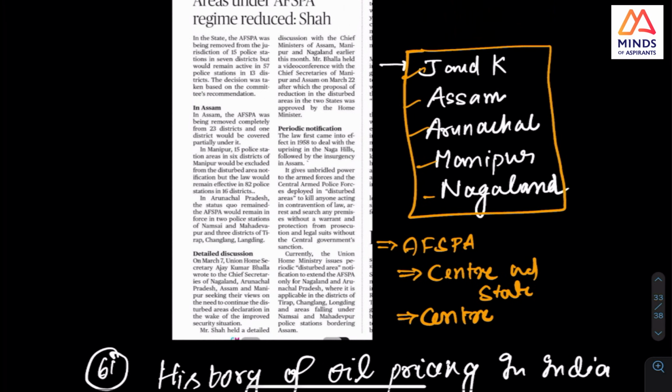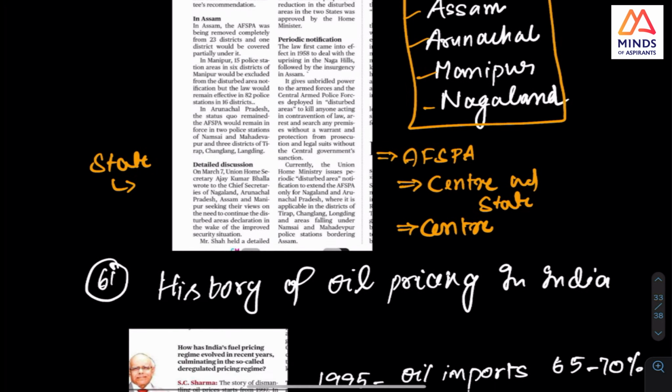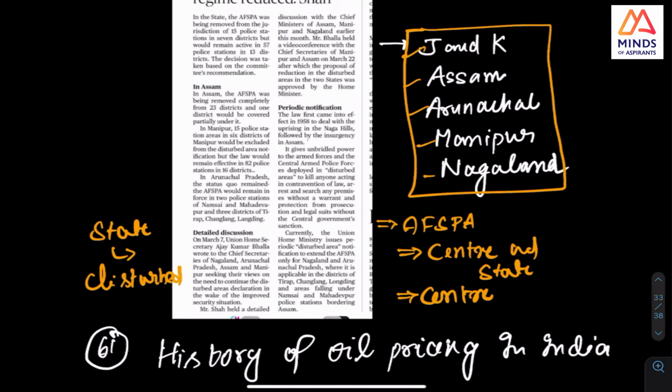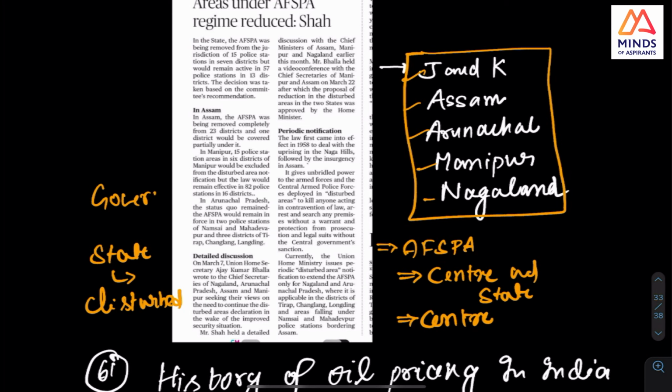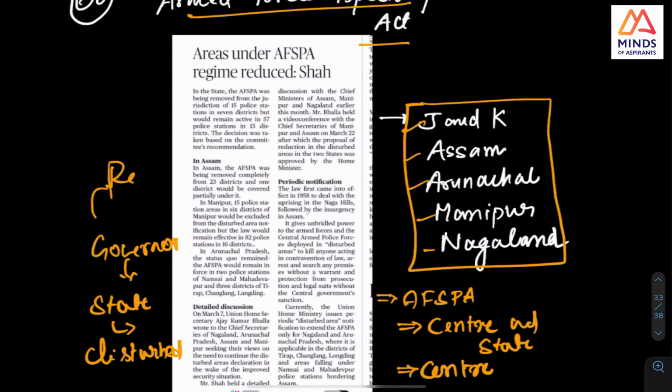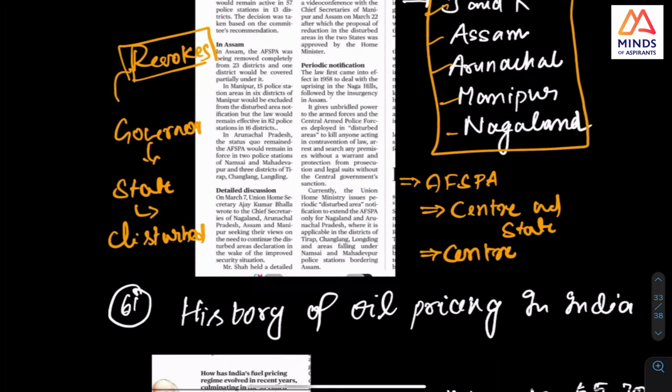A place is given as a disturbed area by the state in consultation with the governor. It is announced, okay. But once it is announced, who revokes? Check it. Okay, who revokes? I want to check it.